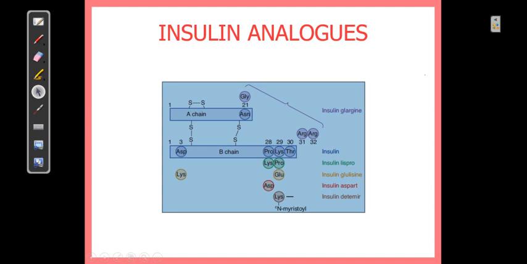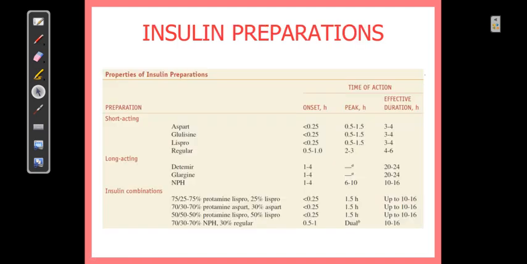Similarly, how Lispro, glulisine, aspart, and detemir got their names originated from the structural modifications we have done with genetic engineering. So you can check the names of different insulin preparations. This is also a chart which gives you an idea of the onset of action, when the peak will be observed, and the effective duration.